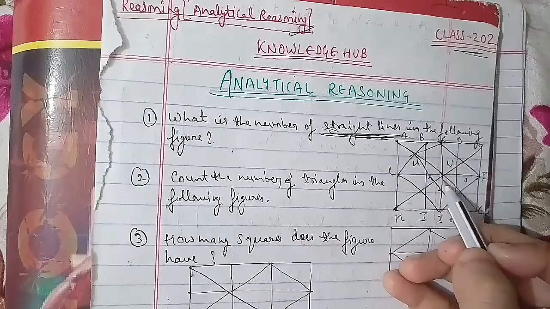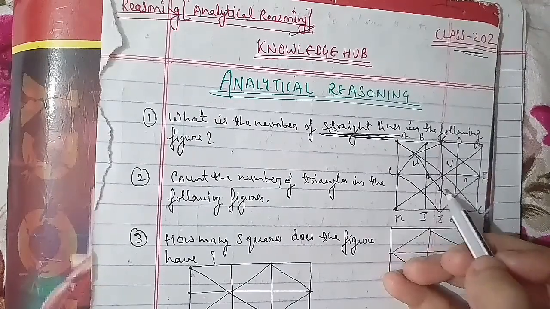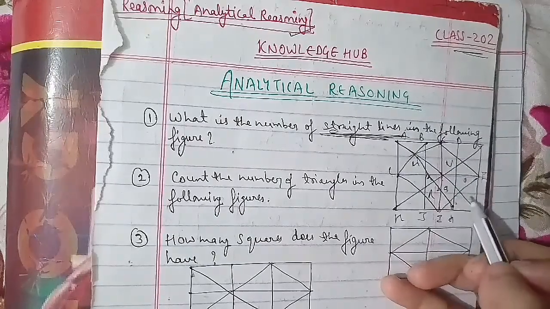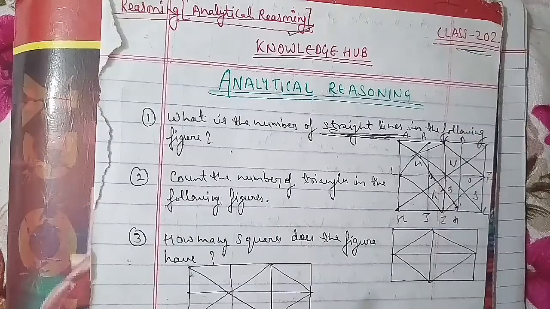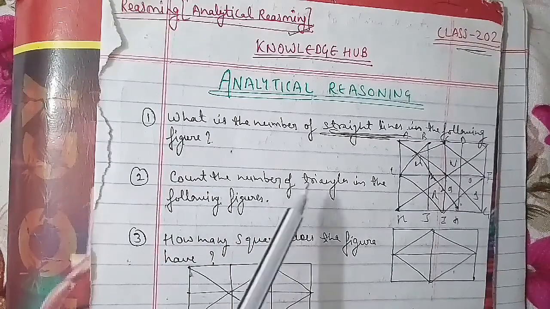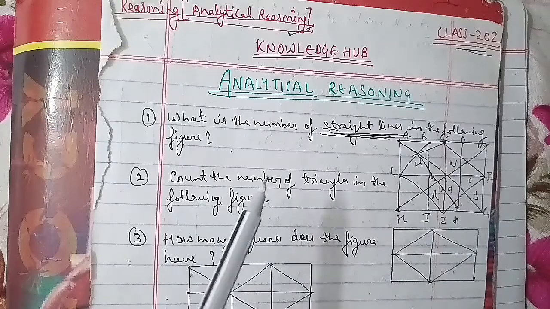Here clearly there are 3 horizontal lines, namely AE, LF and KG, and there are 5 vertical lines, that is AK, BJ, CI, DH and EJ. Other than that, there are 6 slanting lines: LC, KE, IF, LI, AJ and CF.